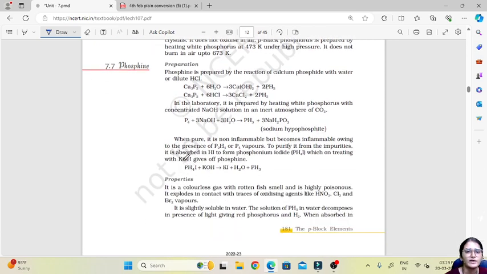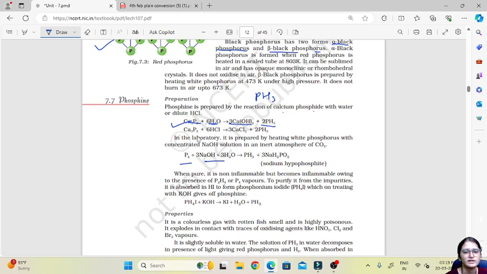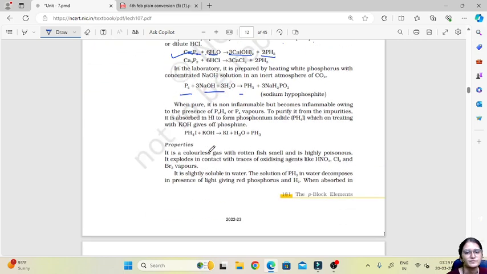Then about phosphine, the formula of phosphine is PH3. Phosphine is prepared by the reaction of calcium phosphide with water. So this calcium phosphide is treated with water to give calcium hydroxide and phosphine. In the laboratory, it is prepared by heating white phosphorus, that is P4, with NaOH in an inert atmosphere of carbon dioxide. So it gives us phosphine and sodium hypophosphite.